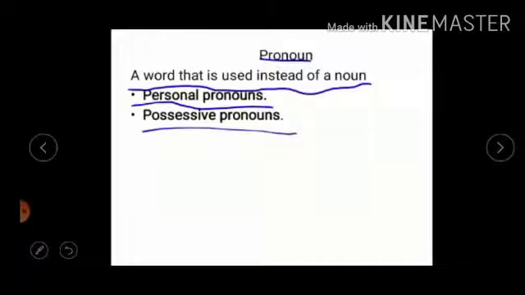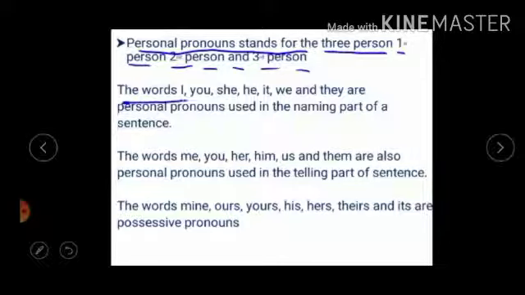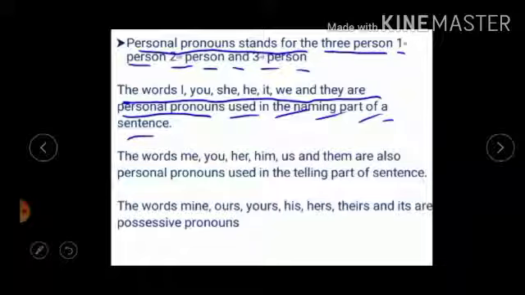Yes. First we will go to personal pronoun. Personal pronouns stand for the 3 persons: first person, second person and third person. The words I, you, she, he, it, we and they are personal pronouns used in the naming part of a sentence.